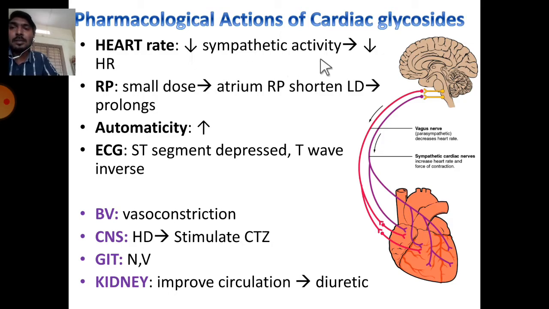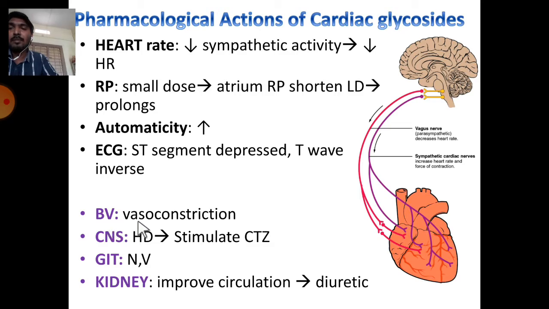Refractory period: a small dose causes the atrial refractory period to be shortened, and a large dose prolongs it. Automaticity of the AV node and SA node will increase. In ECG, the ST segment will be depressed and the T wave will be inverted.